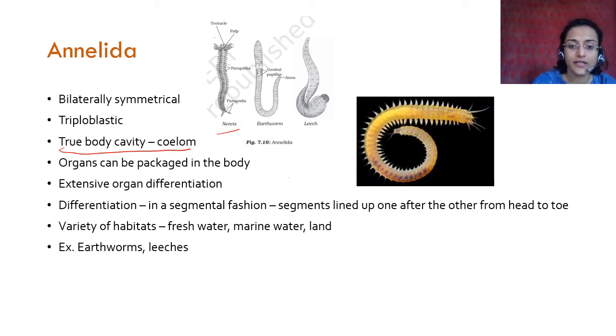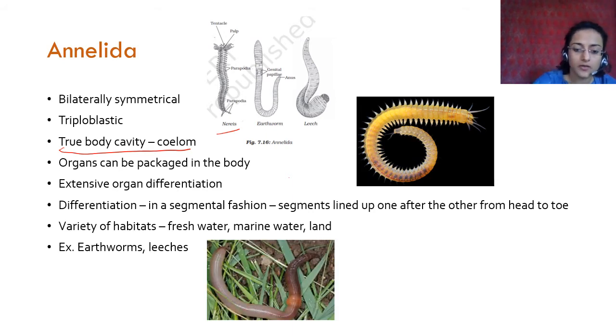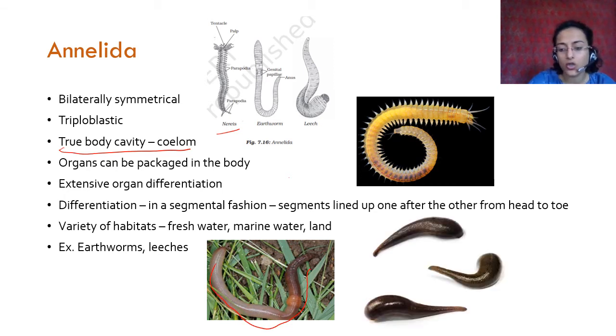So this is Nereis. Here, this is like a worm. Then you have the earthworm. Okay, this is the earthworm. I'm sure you have seen it. Okay, and then you have leeches. Do you know about leeches? If you go to some wet places, or if you go to some tropical rainforest or places like this, you'll have leeches on your body trying to suck blood. Those are parasitic. So these are annelids. They have a segmented body. You can see these are segments here. Can you see this? These are segments. Okay. True body cavity. This is the beginning of true body cavity from Annelida onwards. Okay. So these are coelomates.